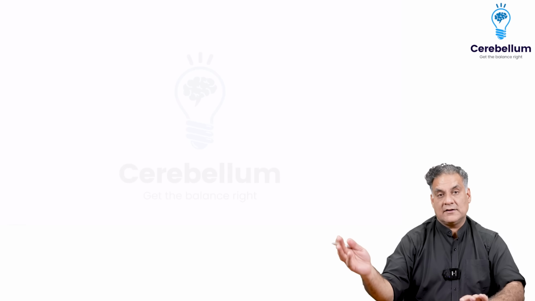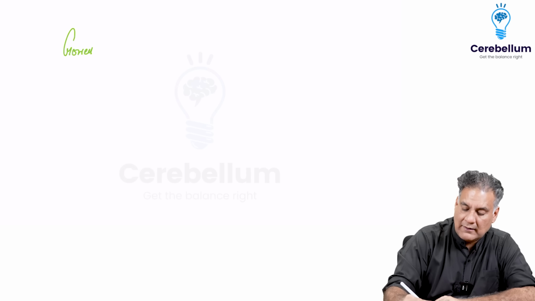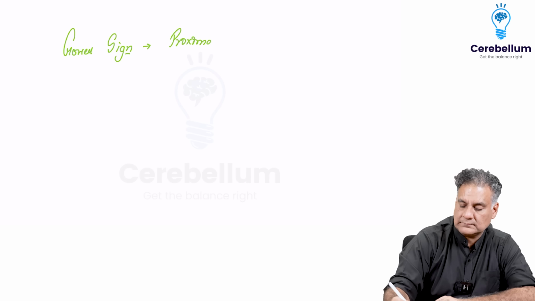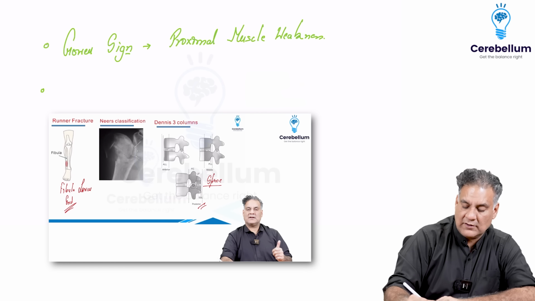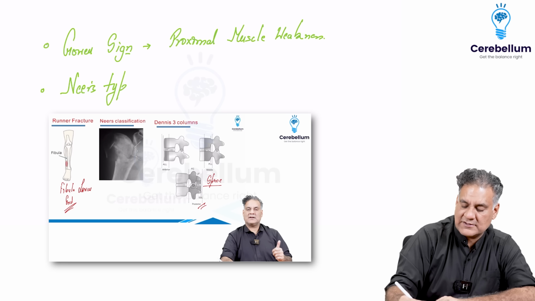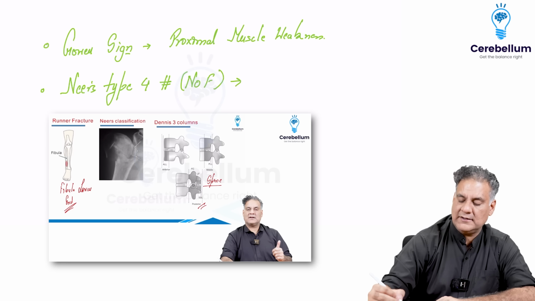All right. There are 3 points which we are not sure whether they were asked or not. Gowers sign indicates Duchenne muscular dystrophy, proximal muscle weakness. If it was asked, this is something which is there in your hyper revision and your main notes. Second was Neer's type 4 fracture of the neck of humerus, or the upper end of humerus. What will you do in a young patient?